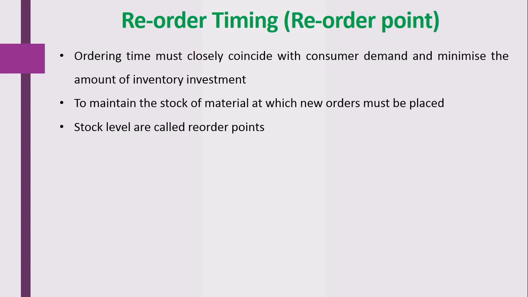Stock levels are called the reorder point, that is, how much stock is present in that particular department. On the basis of that point, the reorder or new order is placed to the distributor to supply the medicine or any material.